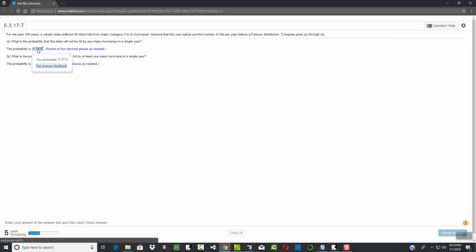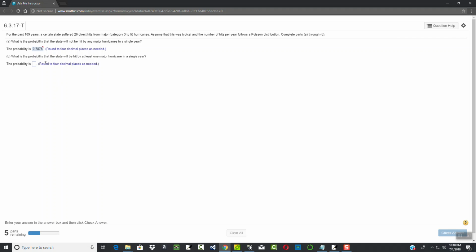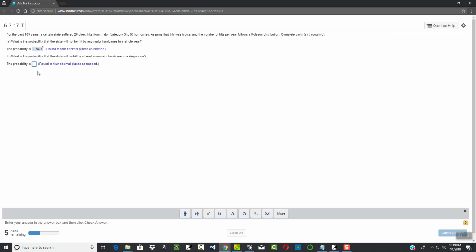And that's how they get that 0.7878. Okay, now this one, at least one major hurricane. That means one, two, three, on forever. So you do 1 minus this value. So you do 1 minus your second vars for the answer. And this would be 0.2122.